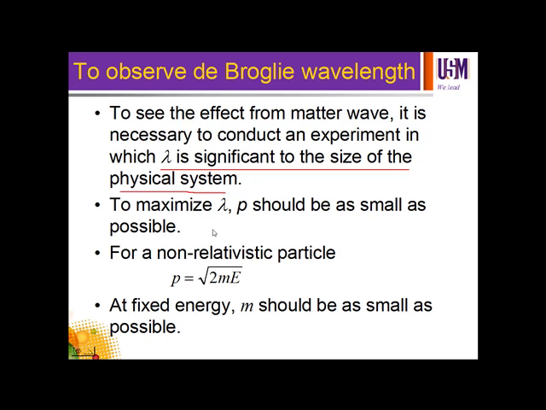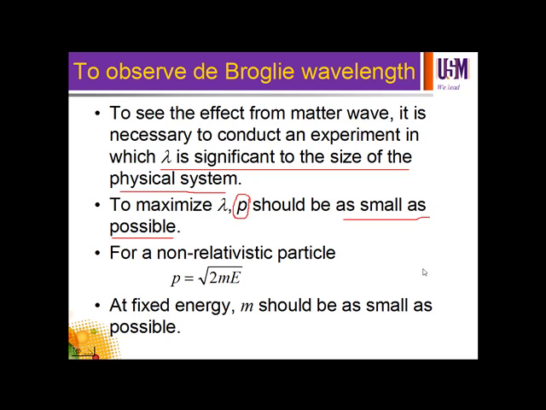To maximize the wavelength lambda, P, which is momentum, should be as small as possible. Remember that lambda is inversely proportional to momentum P. So, in order to easily observe lambda, we should have P as small as possible. P is M multiplied by V. M is the mass and V is the speed. So either M should be small or V should be small, or both should be small.